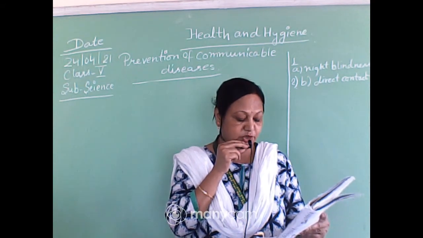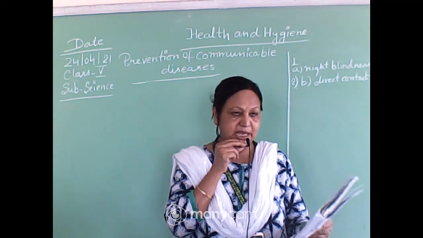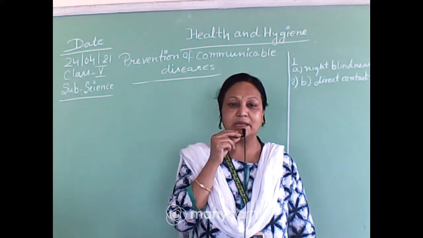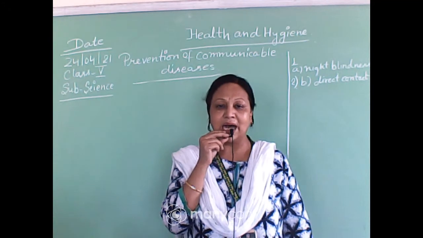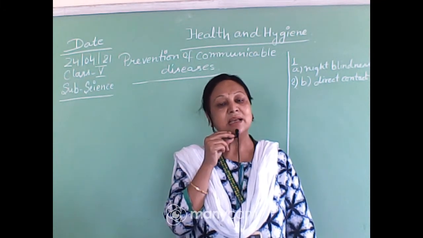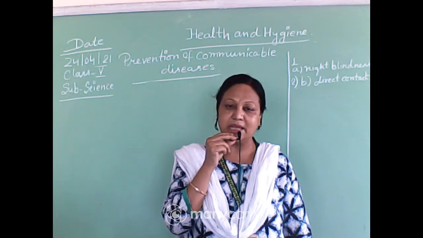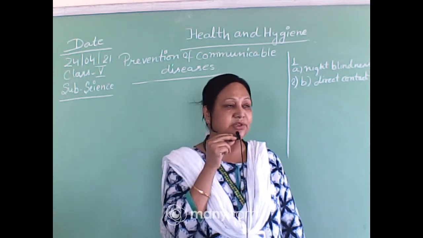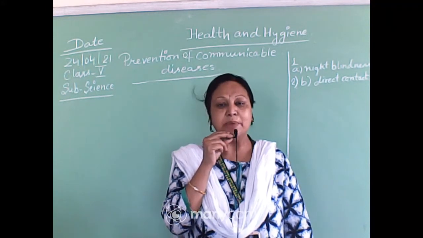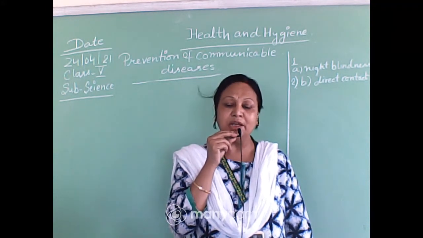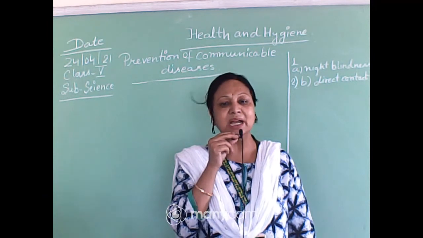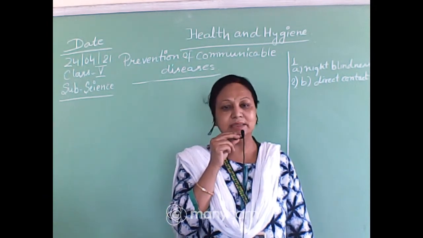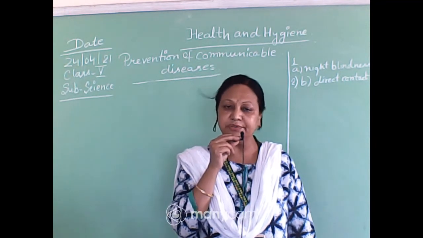Next one is, there should be wire mesh. We should always keep our surroundings clean. As I told you, if the surroundings are not clean, if there is a lot of garbage and dirty things, our houses are not safe and good. So we have to take care of them. And our windows should be wire meshed, because wire meshed windows will not allow mosquitoes, flies and other insects to come inside our home, and there will be safety for our house.